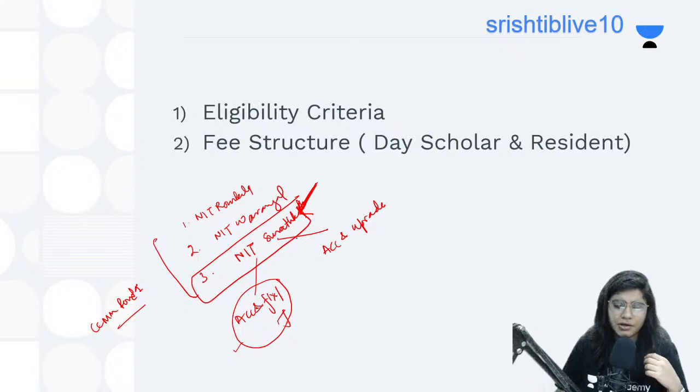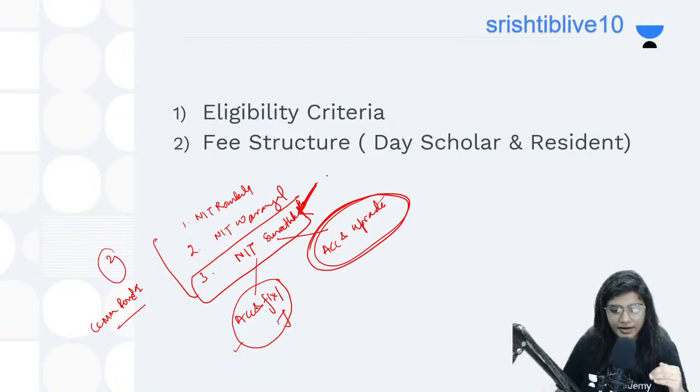Let's suppose you are not satisfied with NIT Surathkal and you still want to go for upgradation. Then you have to select accept and upgrade. Let's say in CCMN round 2 you get NIT Warangal. Then you cannot select NIT Surathkal, because you have opted for upgradation. Now you have only two choices: either accept this NIT Warangal and click accept and freeze, or wait for round 3 for NIT Surathkal.